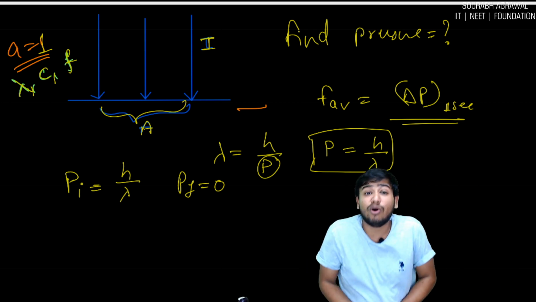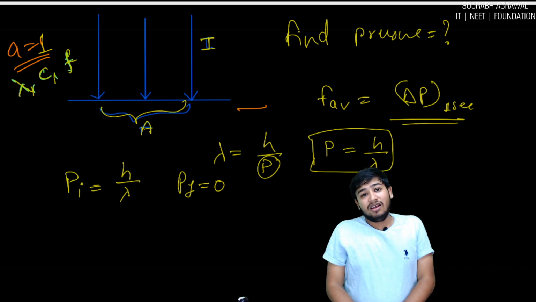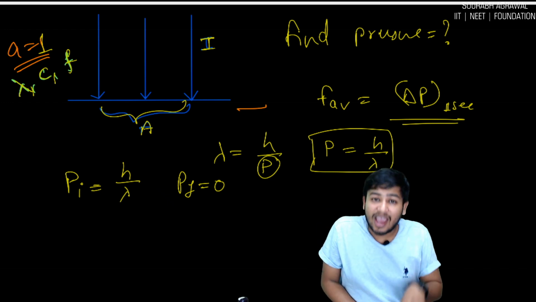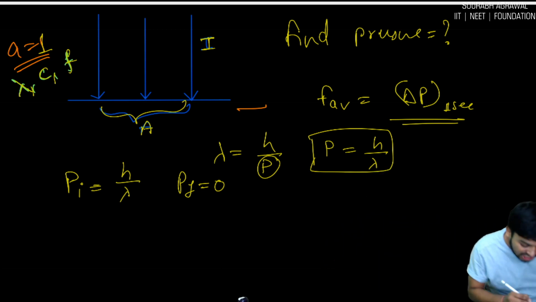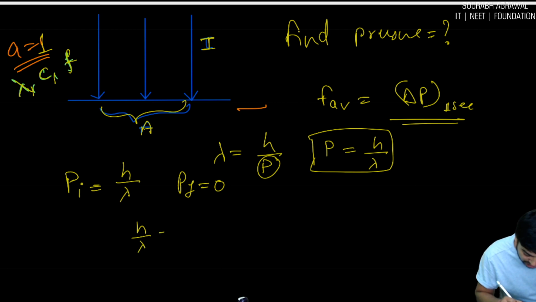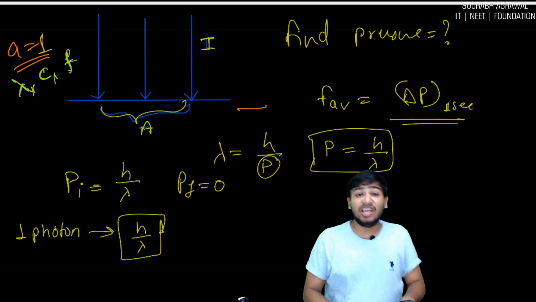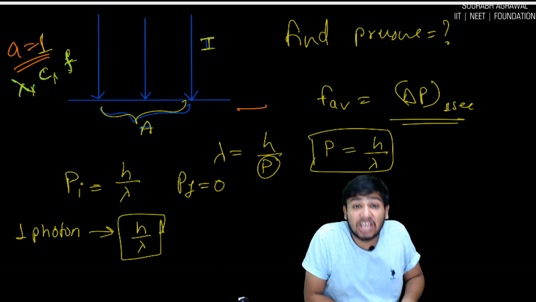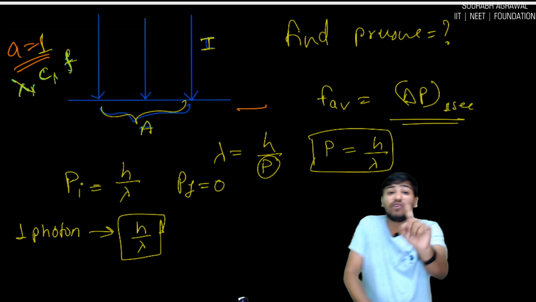Now it is having no energy, it is not moving, it is not having any momentum. So the change in momentum is h by lambda minus 0, which is h by lambda. This is the change in momentum of one photon.